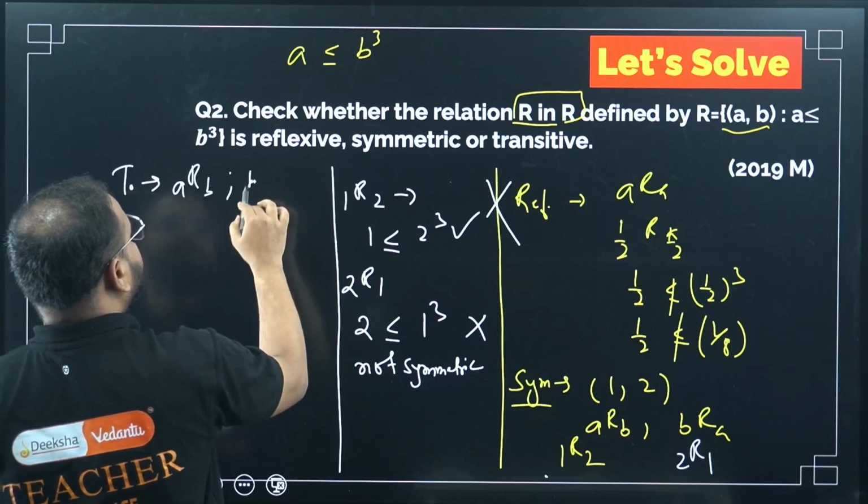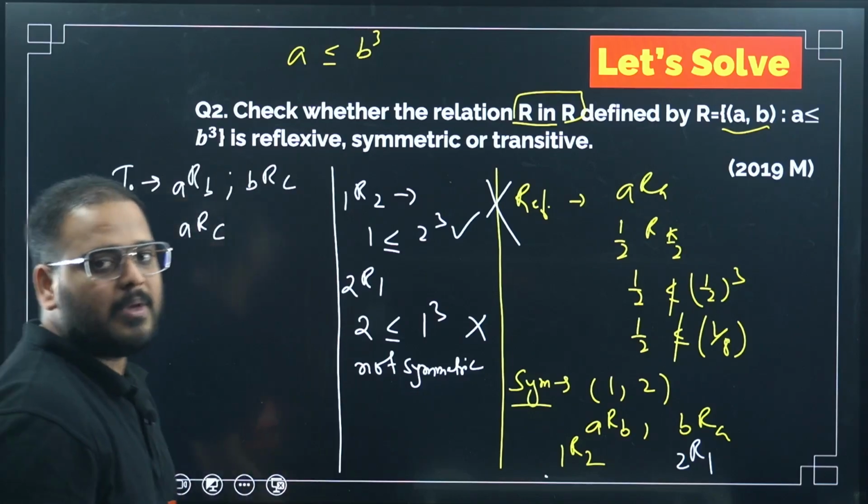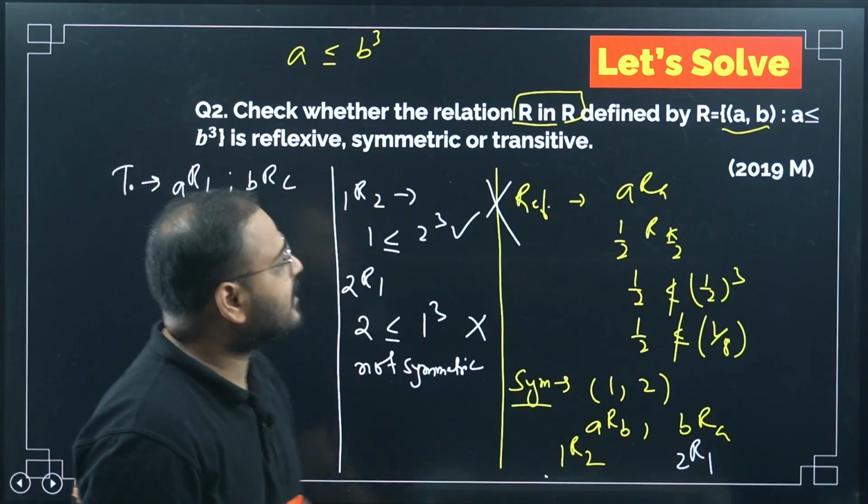ARB, BRC, then ARC must be there in the relation R.